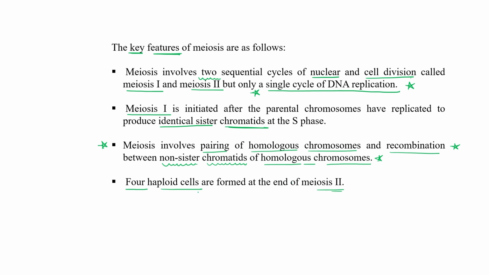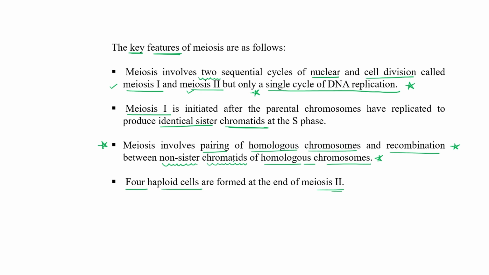So first point, meiosis involves two sequential cycles of nuclear and cell division known as meiosis 1 and meiosis 2, but only a single cycle of DNA replication. Number 2, meiosis 1 is initiated after parental chromosomes have replicated their DNA to form identical sister chromatids at S phase, and meiosis involves pairing of homologous chromosomes and recombination between non-sister chromatids of homologous chromosomes.